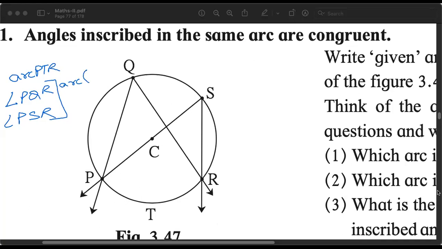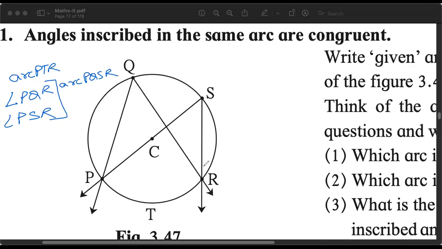Try, you can tell me. I'm not asking you about the intercepted arc. I'm asking you in which arc they are inscribed. That arc is arc PQSR, the bigger one, the major arc. Don't confuse the intercepted arc with the arc in which the inscribed angle is inscribed.